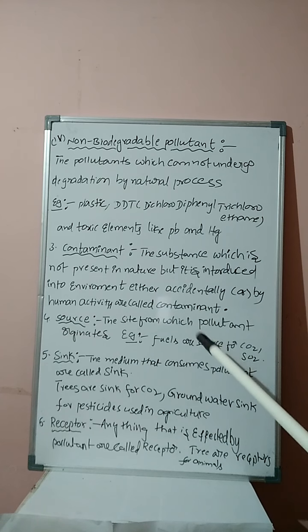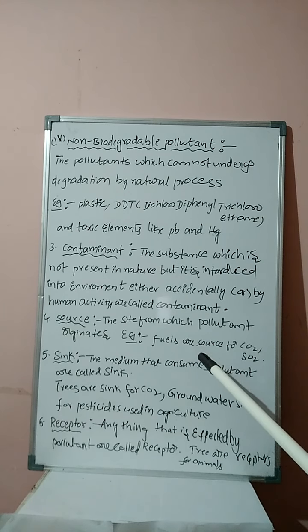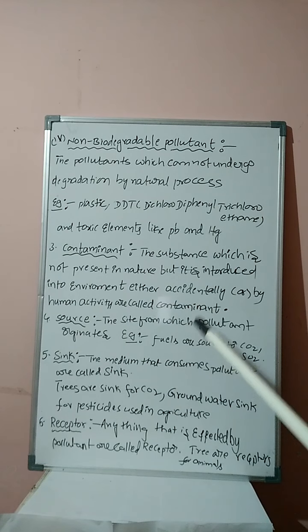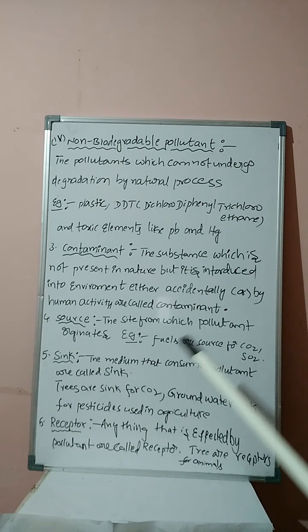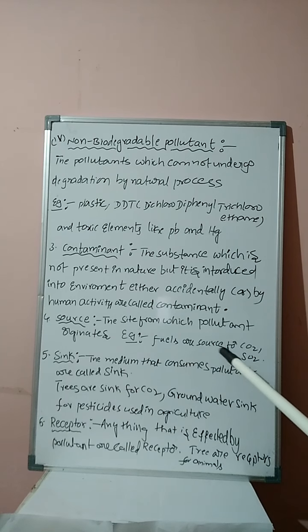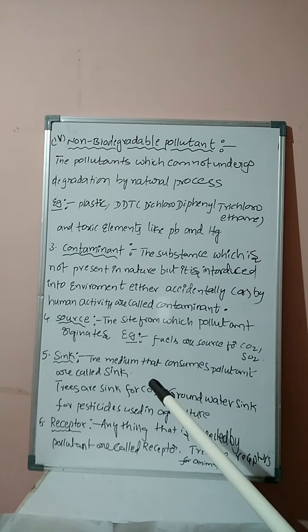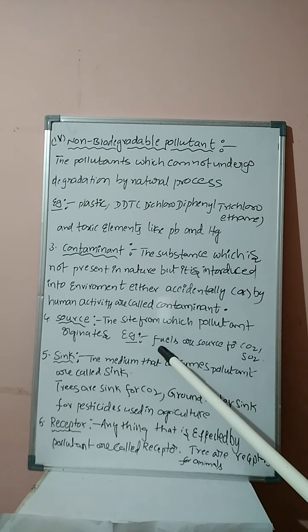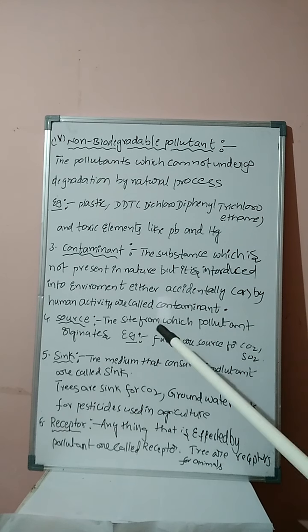Similarly, the source of the pollutants can be defined as the site from which pollutants originate. For example, fuels are the source for carbon dioxide and sulfur dioxide. We know that by the combustion of fuels, carbon dioxide is obtained as well as sulfur dioxide. Hence, the source of carbon dioxide is fuels.